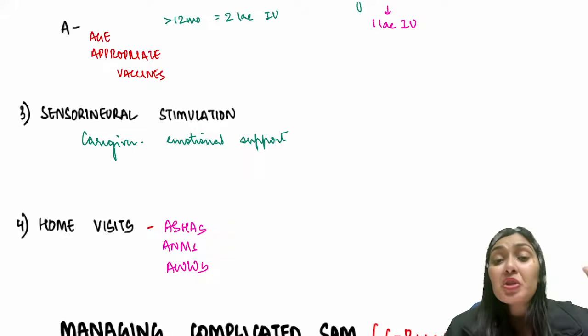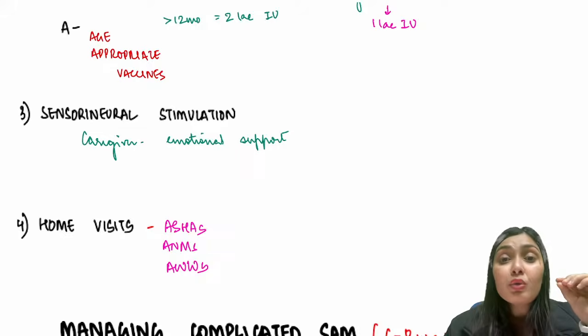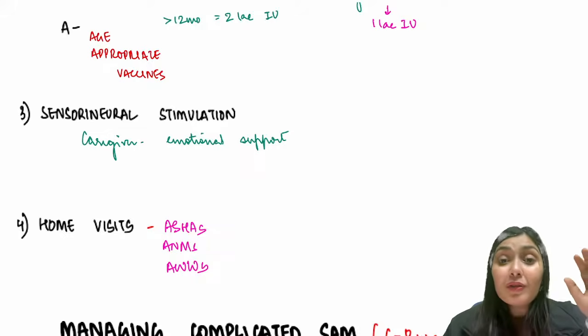This makes a major chunk of the questions that the examiner is going to throw at you. The examiner is going to ask you, tell me the 10 steps in the management of complicated SAM. Tell me the complications of complicated SAM. Tell me how you're going to manage hypoglycemia in a complicated SAM. Tell me how you're going to manage shock in a complicated SAM. So all of this we are going to discuss over here. So brace yourself, have enough water beside you, because this is going to be a longer and in-depth topic, because that is what is required in your exam.